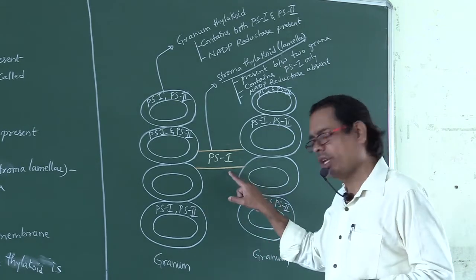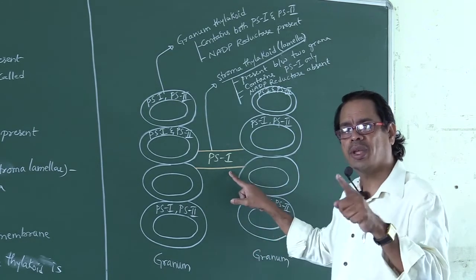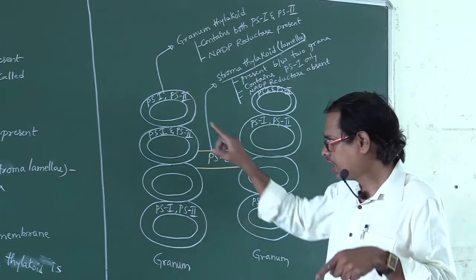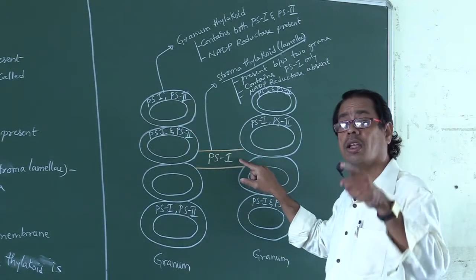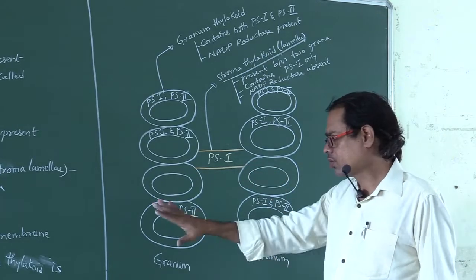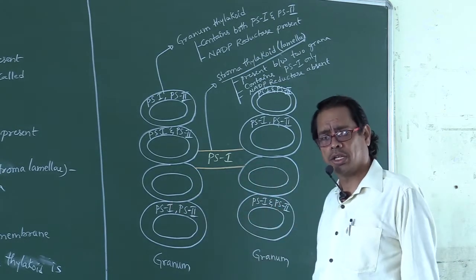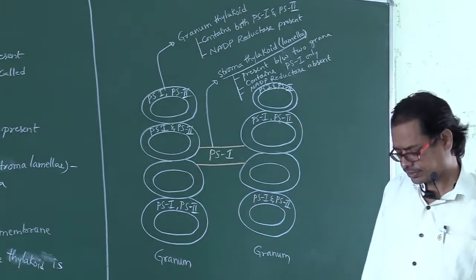Don't say PS2 in stroma thylakoid. NADP reductase enzyme is found in granum thylakoid. That type of enzyme is absent in stroma thylakoid. So please note down all these points in your notebook, my dear students.